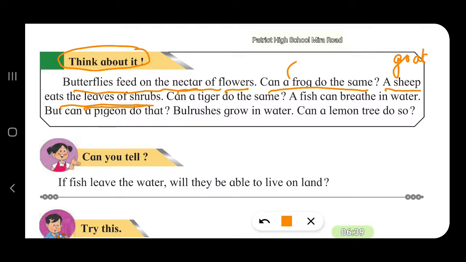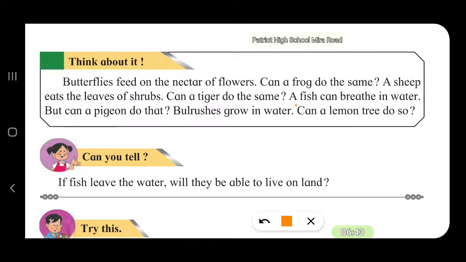A fish can breathe in water. Can you go deep into the water and breathe? No. The water will enter your lungs through your nose. A fish can breathe in water. Can a pigeon do the same? No, it won't be able to do.